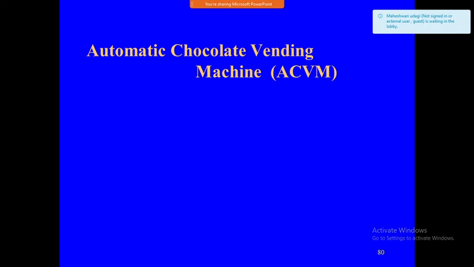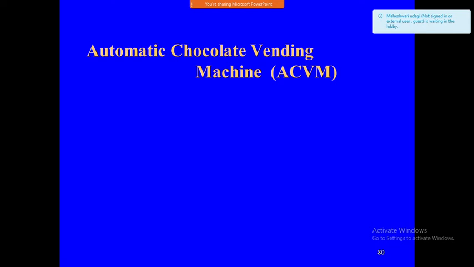Next, we are going to see the design process and a design example. How exactly we are going to design the embedded system. First, we'll start with a simple example, the automatic chocolate vending machine. What is this automatic chocolate vending machine? See, it is like an ATM machine. If you put in a coin, it is going to give the chocolate.